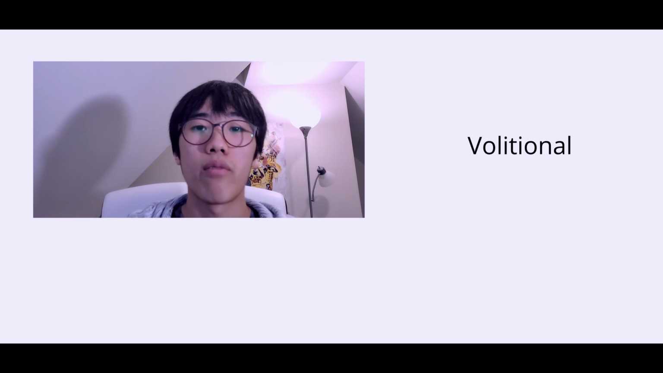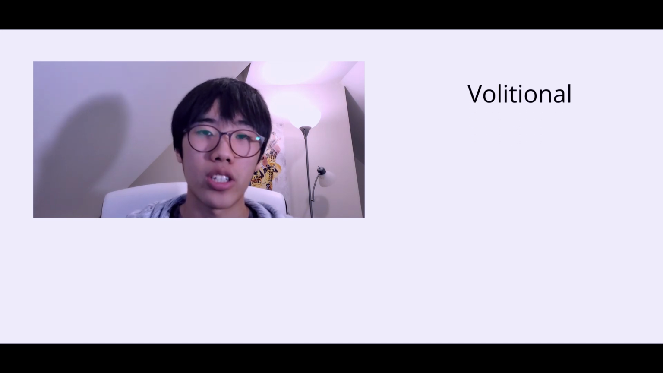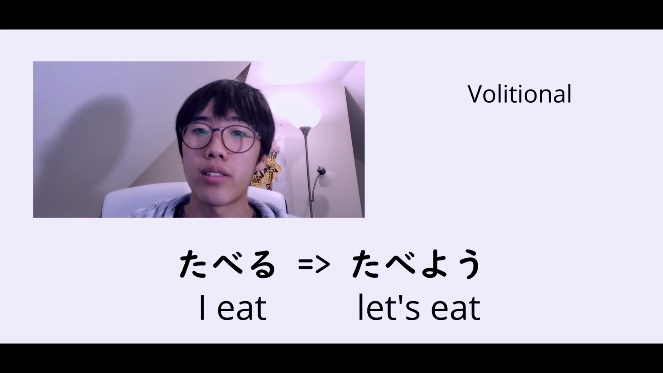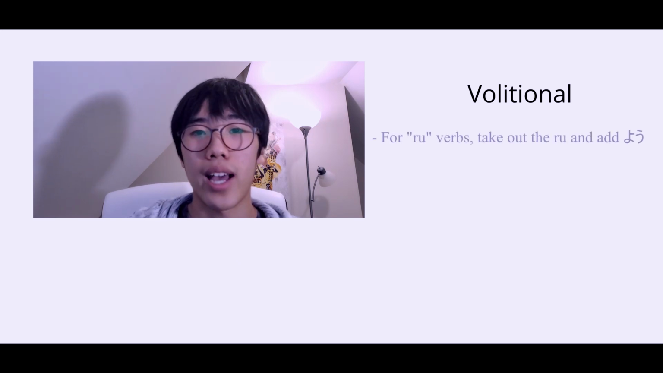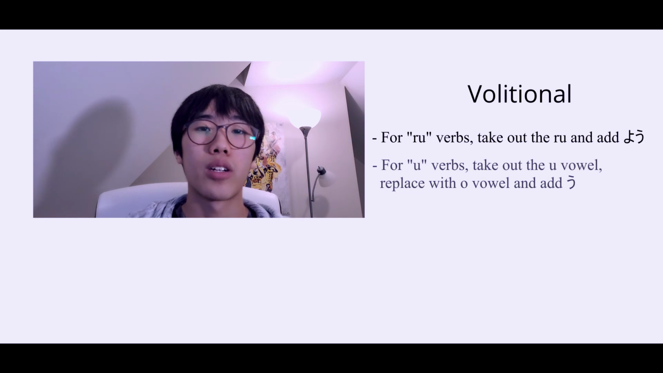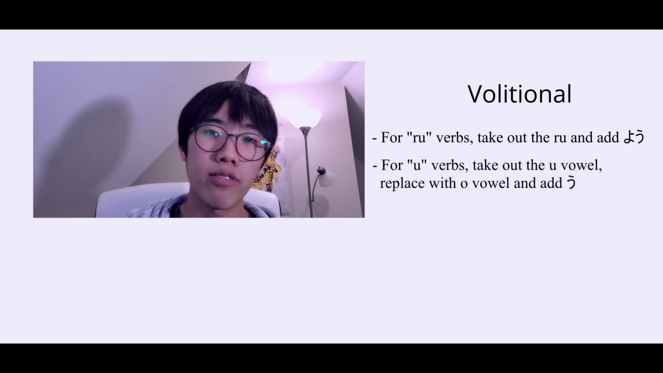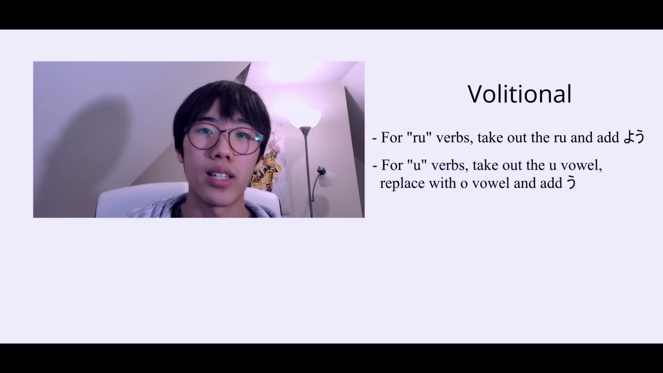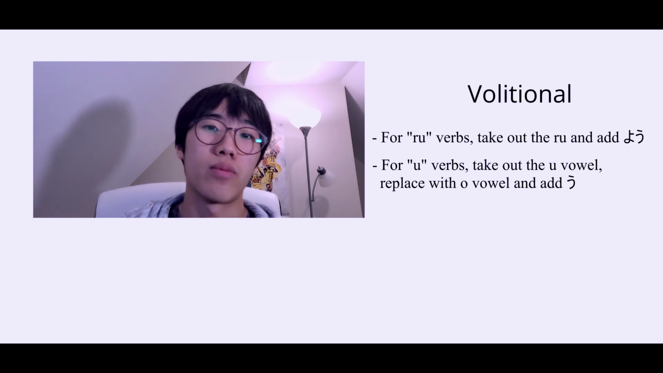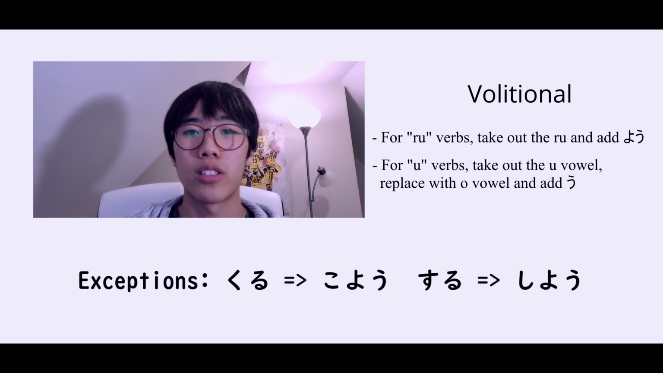And lastly, the volitional form. The volitional just means let's do something or let's do whatever. Taberu becomes tabeyo. I eat to let's eat. So again, with the ru verbs, take out the ru and then add yo. And for the u verbs, all you have to do is change the u vowel to the o vowel. So iku, for example, becomes iko, and then you can add u. So iko. And of course, the exceptions, kuru becomes koyo, and suru becomes shiyo.